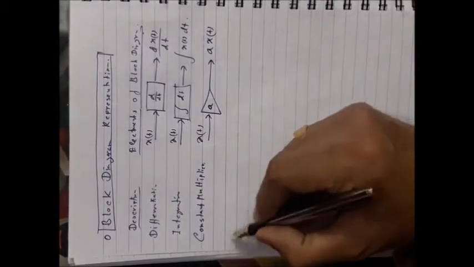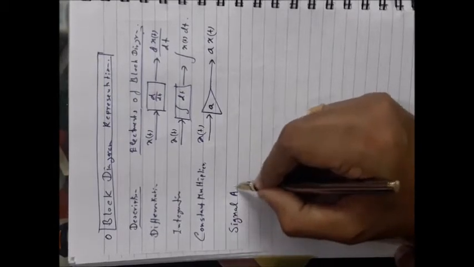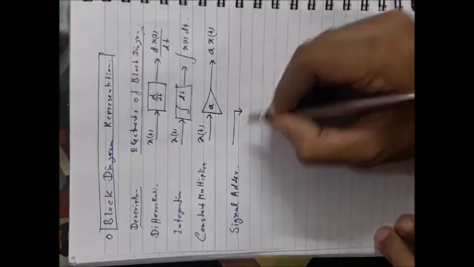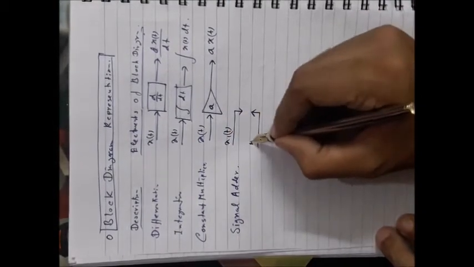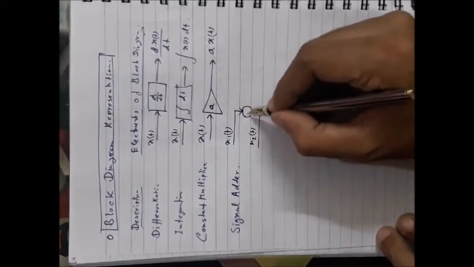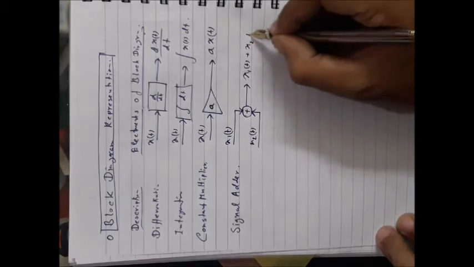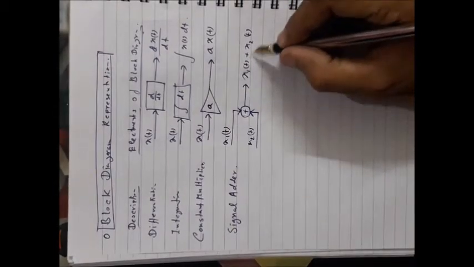Okay, next is the signal adder or subtractor, whatever. Signal addition you can do by means of, suppose x1(t) is there, another signal is x2(t), you have one adder, at the output you will obtain x1(t) plus x2(t). Here in place of the adder you can also use the subtractor in order to obtain x1(t) minus x2(t).